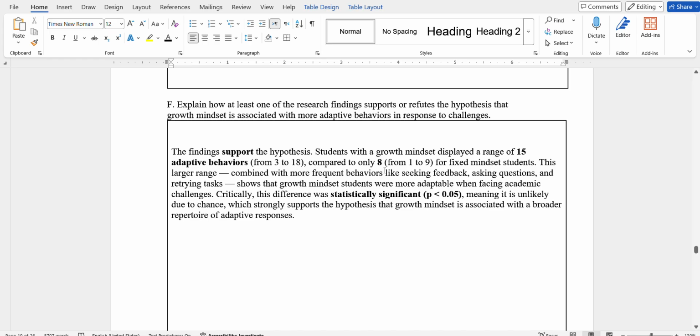For the fixed mindset students, this larger range combined with the more frequent behaviors like seeking feedback, asking questions, and retrying tasks shows that growth mindset students were more adaptable when facing academic challenges. Critically, this difference was statistically significant, meaning it is unlikely due to chance, which strongly supports the hypothesis that growth mindset is associated with a broader repertoire of adaptive responses.